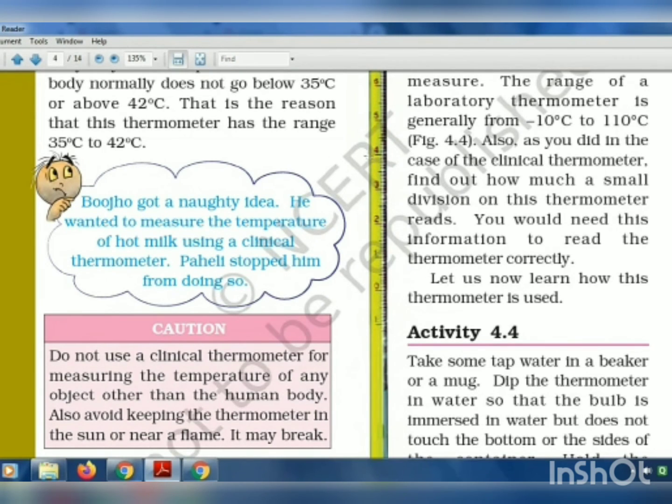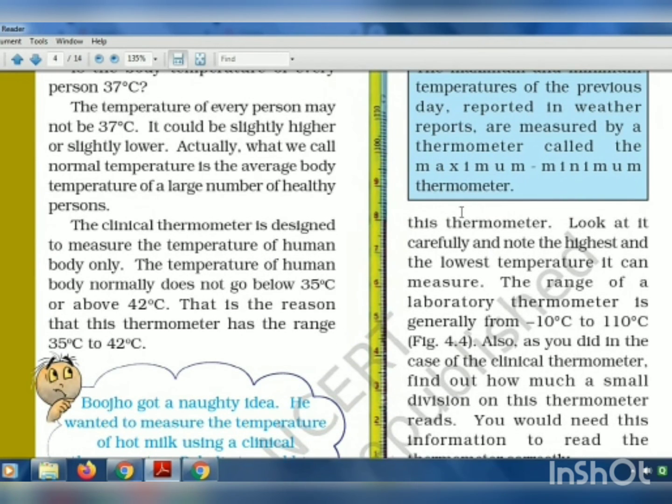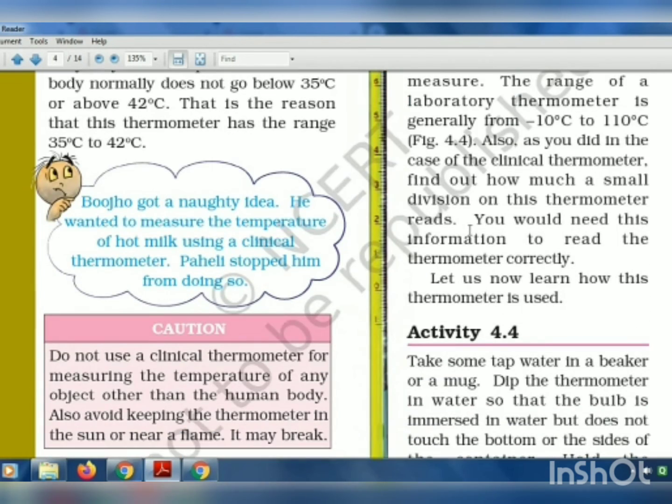The range of a laboratory thermometer is generally from 10 degrees to 110 degrees centigrade. Also, as you did in the case of the clinical thermometer, find out how much a small division of this thermometer reads. So what is the number of lines in between these two big marks?